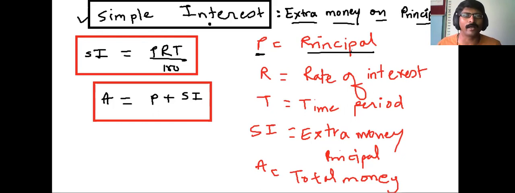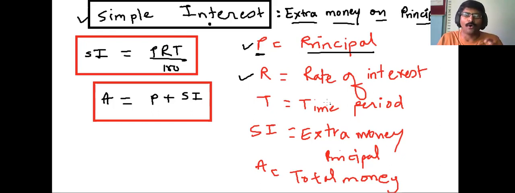I'll give an example. Suppose I want to buy a house, and for that I require 1 crore rupees. Now I do not have 1 crore rupees with me. So what I do, I borrow the money from the bank. That is called principal. So I borrowed 1 crore rupees from the bank, so 1 crore rupees is called principal. I hope you got this. Or sometimes your friend needs some money, they need a vehicle or a phone, and they do not have money. So they borrow the money from you. That is called principal.